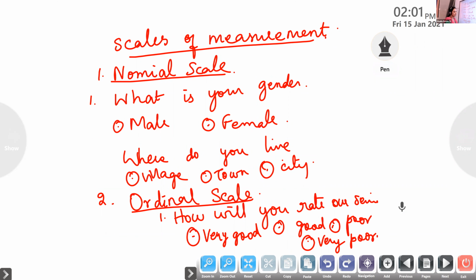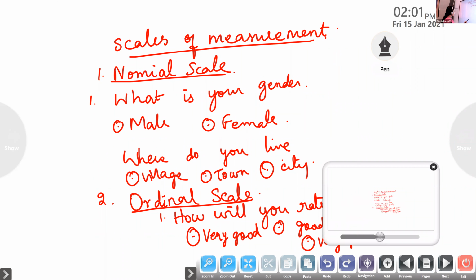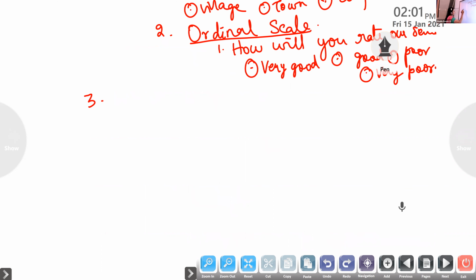Next is interval scale, the third type. In interval scale, for example, we say the temperature varies from -22 to 40 degrees Celsius. Whenever we measure like that, it is called interval scale.